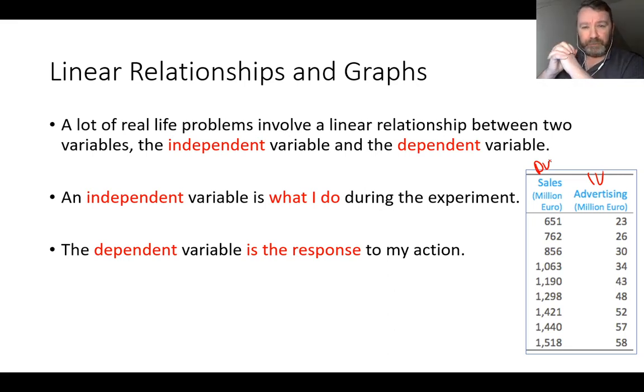Sometimes people get confused with time. What's time? Is time a dependent variable? Is time an independent variable? Well, time is always an independent variable. Time always goes on the x-axis, for the very simple reason that changes in time bring about changes in some other variable. So in other words, if you were to look at a company's sales over a number of months, the months are the independent variable, and then the response to that extension in time is an increase or decrease in sales. It's a trend.